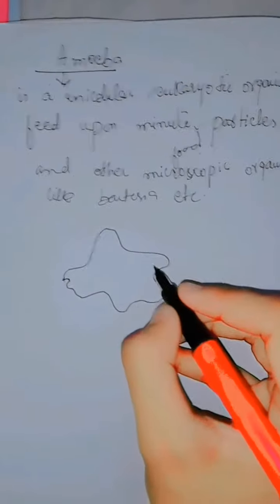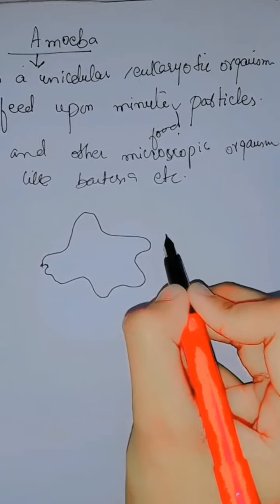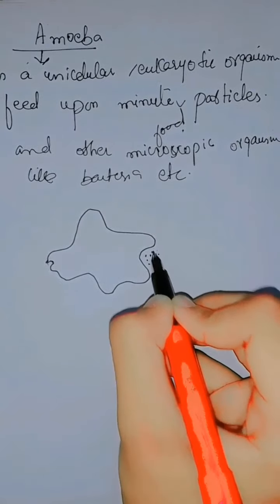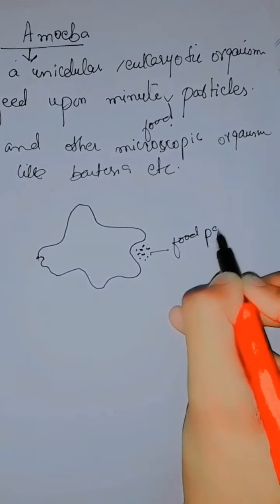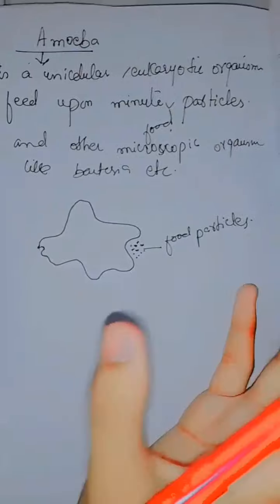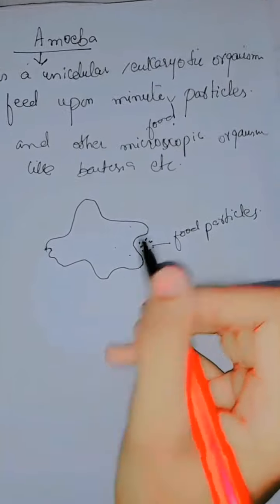Here as the food comes, the food particles are captured. As I said, those will be diffusible food particles. The food particles will be ingested through the pseudopodia of amoeba.